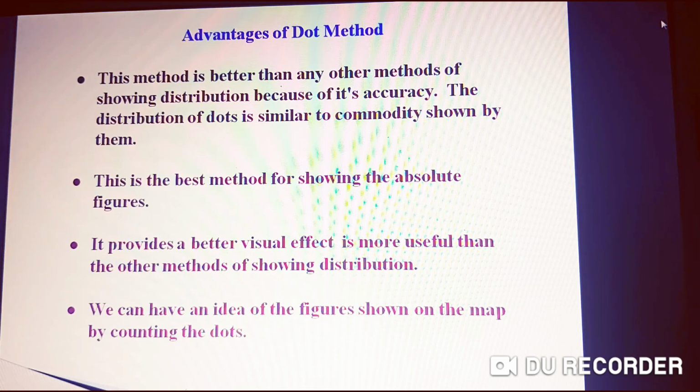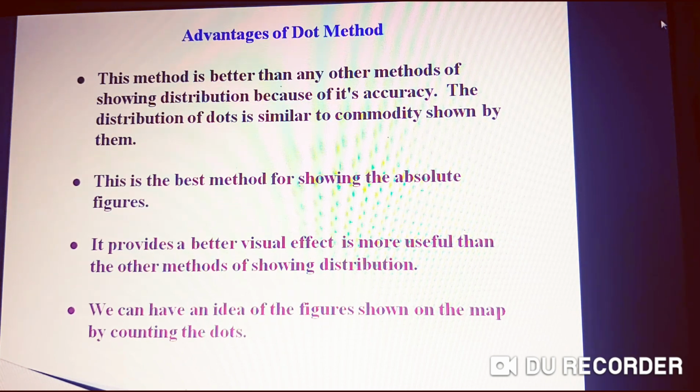Next, this is the best method for showing absolute figures. And next, it provides a better visual effect and is more useful than the other methods of showing distribution. And the last advantage is that we can have an idea of the figures shown on the map by counting the dots.